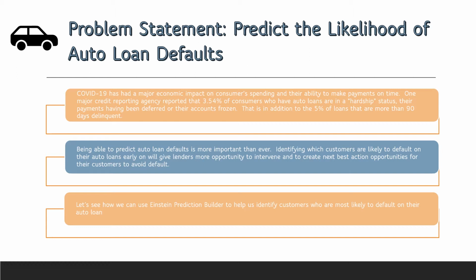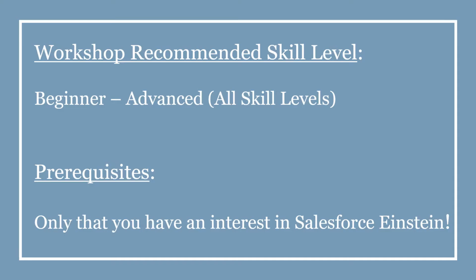Being able to predict auto loan defaults is more important than ever. Identifying which customers are likely to default on their auto loans early will give us lenders more opportunity to intervene and to create next best action opportunities for customers to avoid default. Today, we'll see how we can use Einstein Prediction Builder to help us identify customers who are most likely to default on their auto loans.